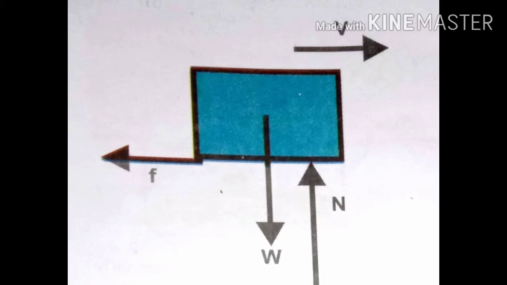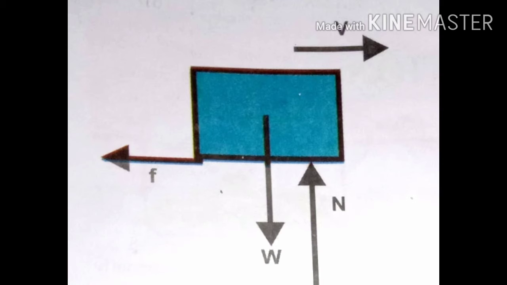When the speed of a book moving in a straight line changes continuously, we can say that the body has acquired an acceleration. By close observation of this activity, we can understand that the floor applies a force on the book against its motion.